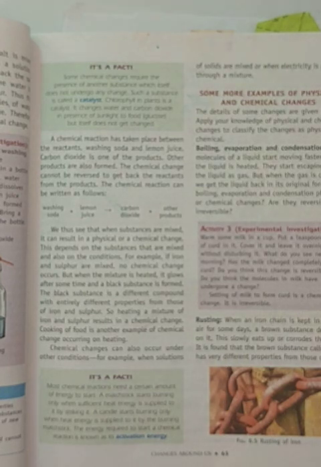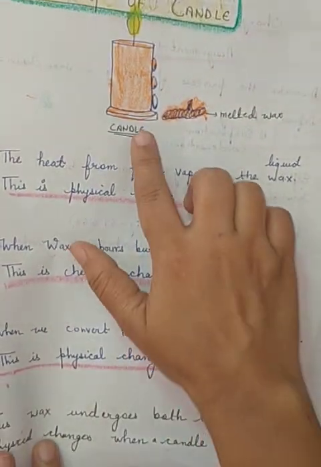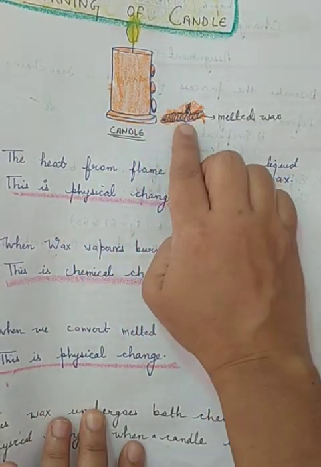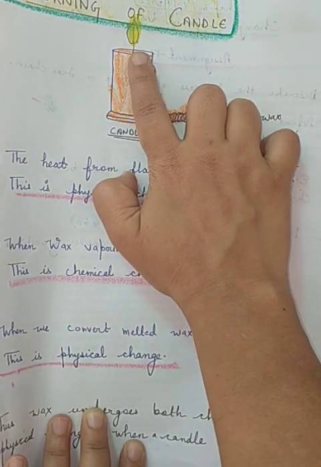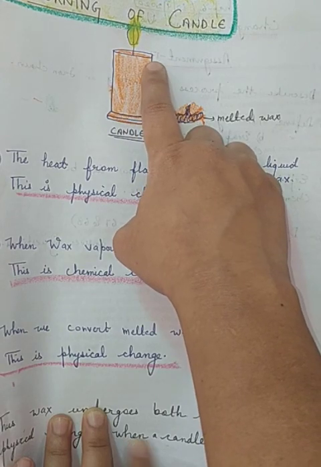Now coming to the most important example, that is the fourth, burning of a candle. In burning of a candle, you can observe both physical and chemical changes, and let me explain this now. So this is the candle. When the candle burns, what happens? Some amount of wax is melted. And how does a candle burn? When we light the candle with a matchstick, it starts burning.